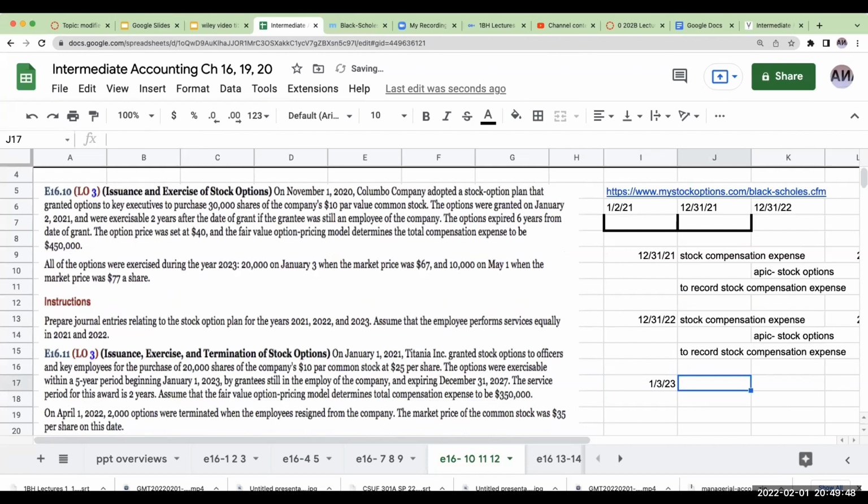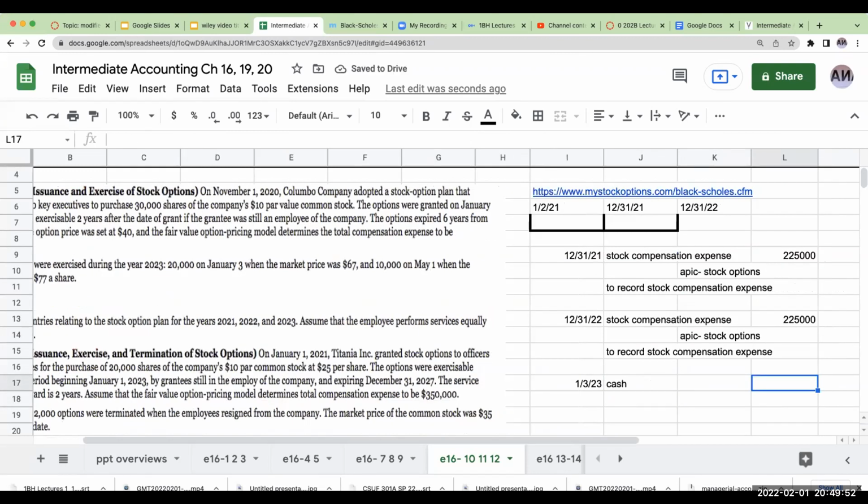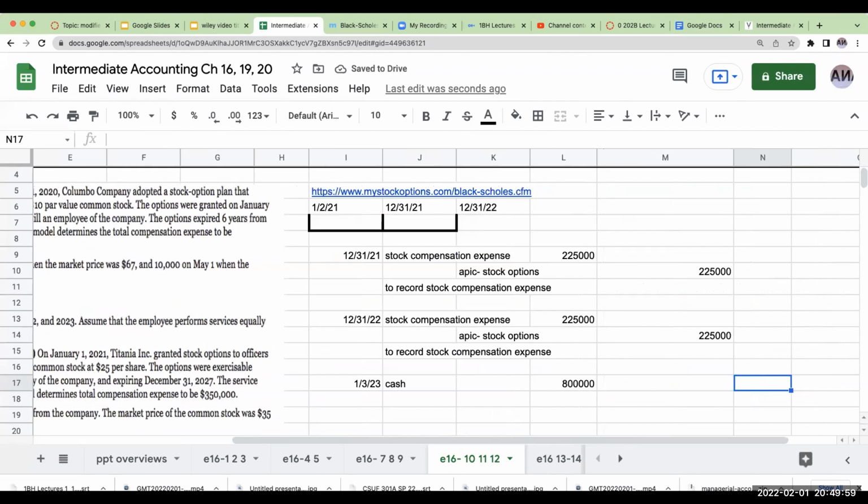So when we get to 1/3/23, how much cash are we going to be receiving? Well, the amount of cash we're going to be receiving is going to be 20,000 times 40. So this is 20,000 shares times $40 per share.